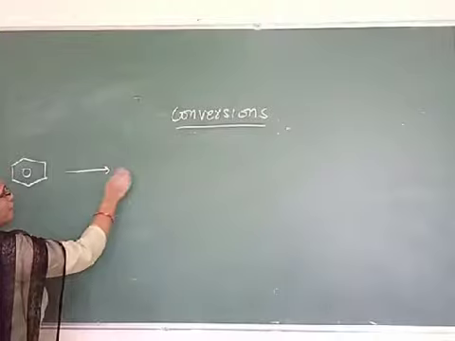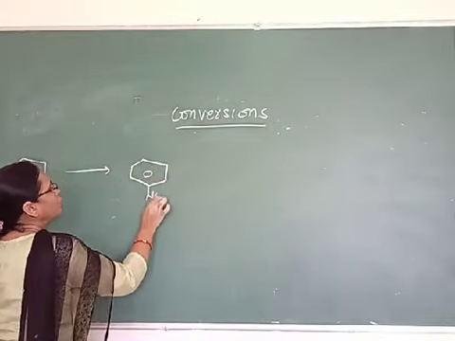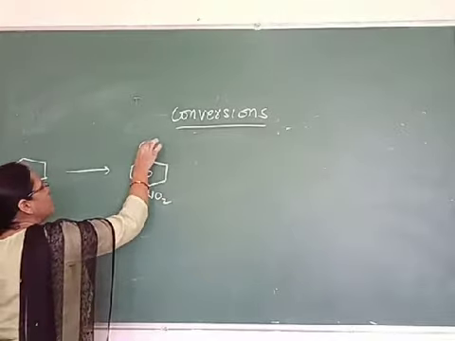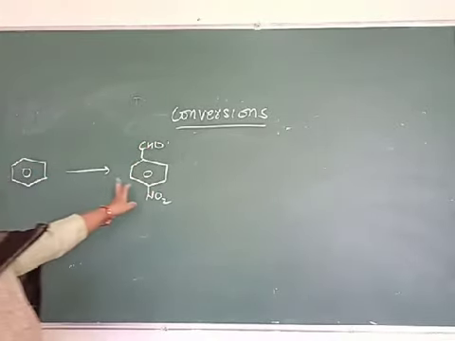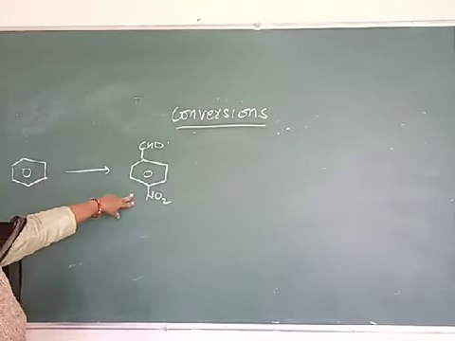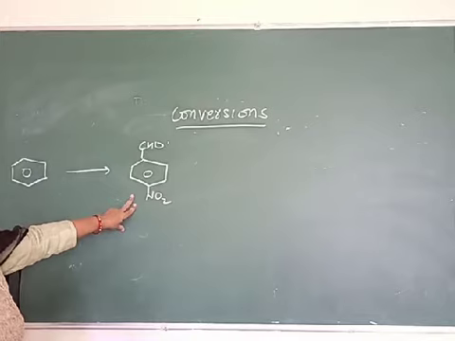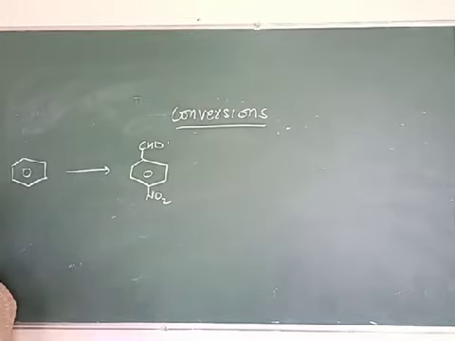We have to convert benzene to para-nitrobenzaldehyde. So again, here you have to convert this benzene to para-nitro product. Okay. So we can do this with the help of, can you tell?